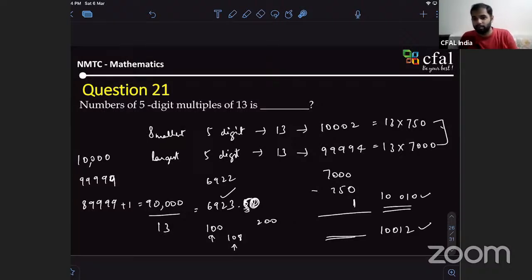First you have to find the smallest 5-digit multiple of 13, right? That you can complete at home. I just gave you the method, so completing is easy. The answer is 6923, as he suggested. Is the last one 9996? Yes, I think 9996 is what you get. That would be the last multiple of 13.